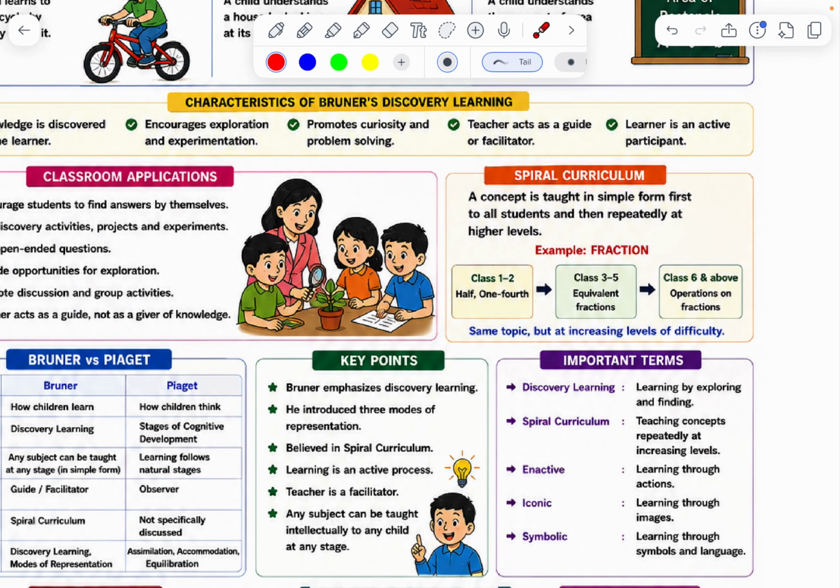Next, spiral curriculum. A concept is taught in a simple form first to all students, then repeatedly at higher levels. Already I told you. Example: I'm discussing fractions. Class 1 and 2, half and one by four. Class 3 and 4, equivalent fractions. Class 6 and above, operations on fractions.